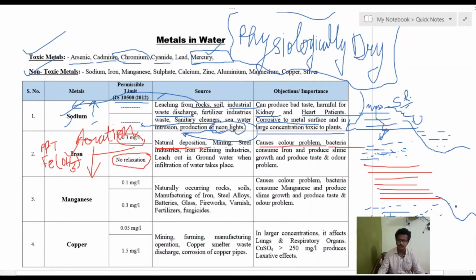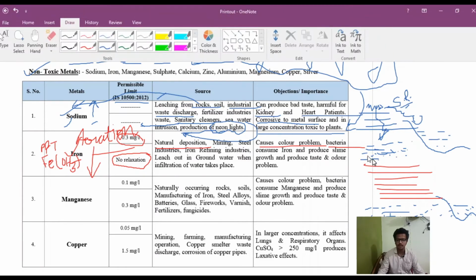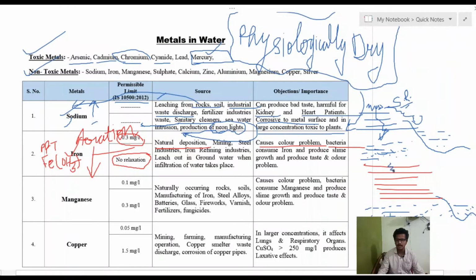When water percolates through the soils and meets the groundwater, this water is in direct contact with these rocks. That causes the dissolution of iron in this water, and the groundwater will have a higher concentration of iron.